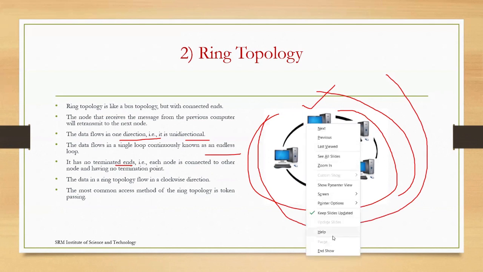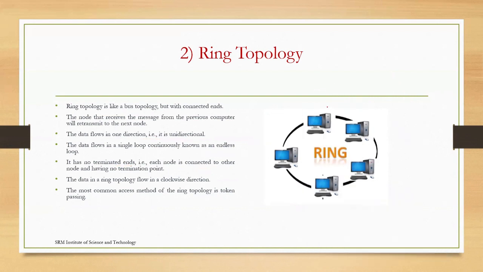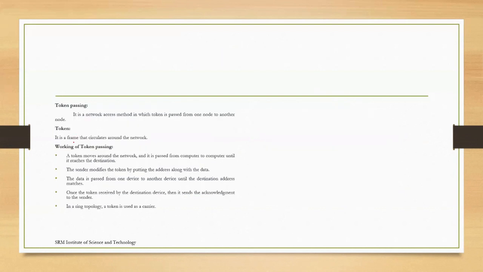So based on the token, we can decide how the message is transmitted. Okay, so a token is nothing but a frame which circulates around your network. So how is the token processed? Initially, the token will move around the network and be passed from one computer to another until it reaches the destination. The sender can modify the token by putting some address along with the data, and it will pass from one device to another until it reaches the destination.